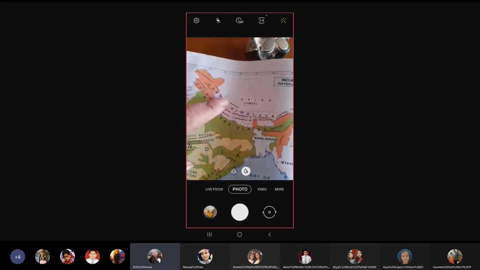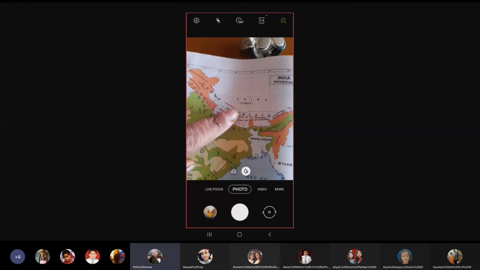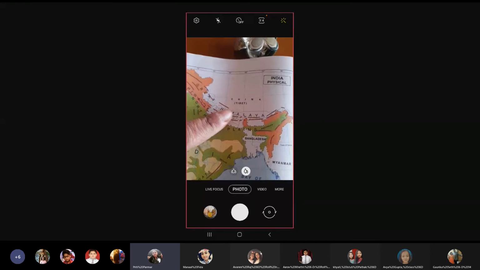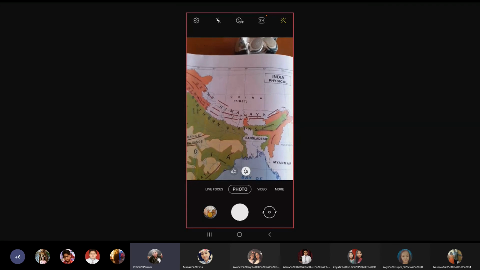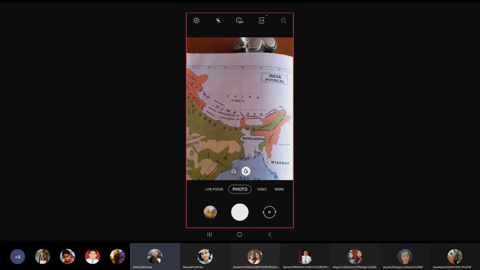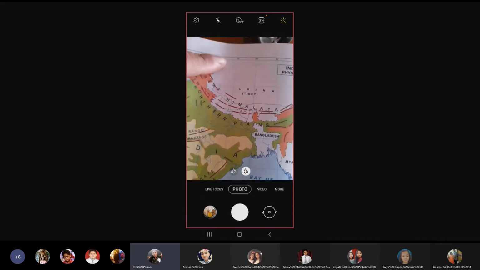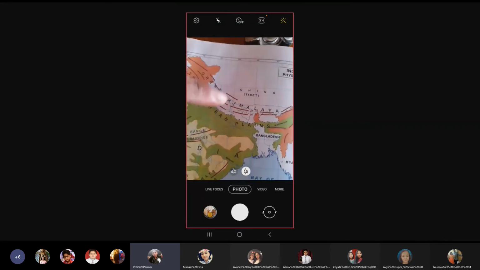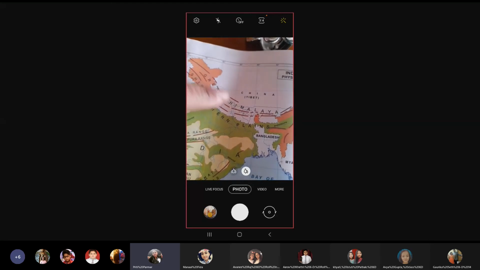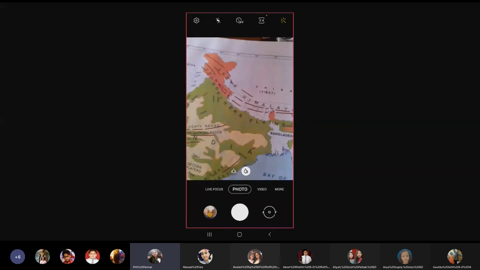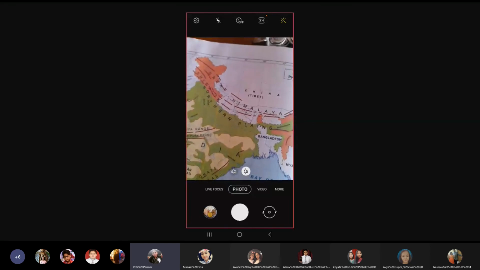The other name of these mountain ranges is Himadri. Okay, it is the northernmost range rising to an average height of about 6,000 meters. So they are on the northernmost side. This is north, this is south. So if we take the mountain ranges, they lie in the northernmost side. These Greater Himalayas or Himadri, they lie in the northern side.